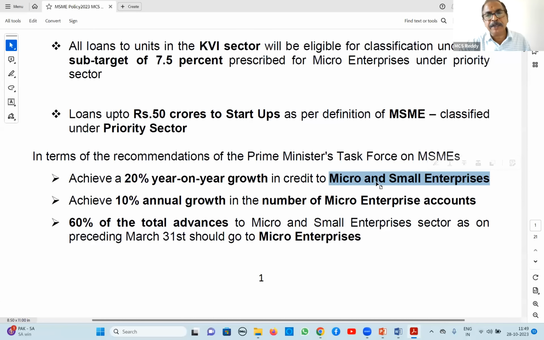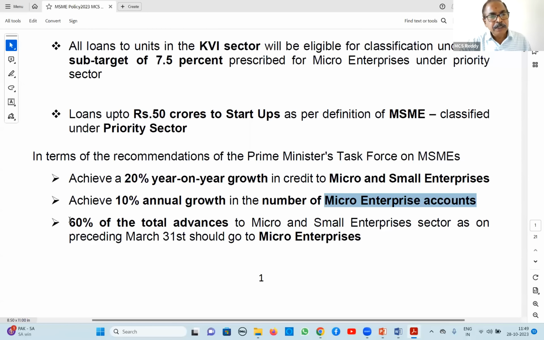Here, medium is not mentioned; you have to keep that in mind. Similarly, 10% annual growth in the number of micro enterprise accounts. Every year, 10% growth in the number of accounts of micro enterprises. Only micro; the other two are not included.